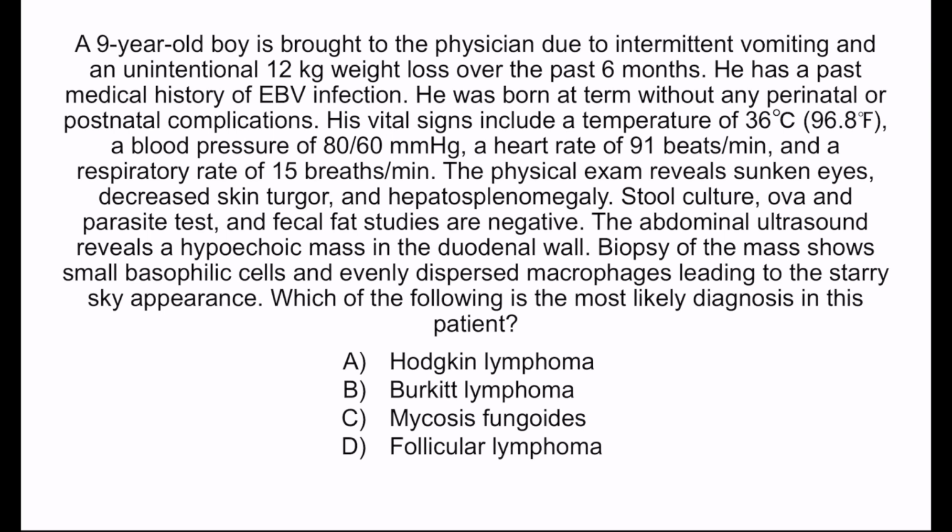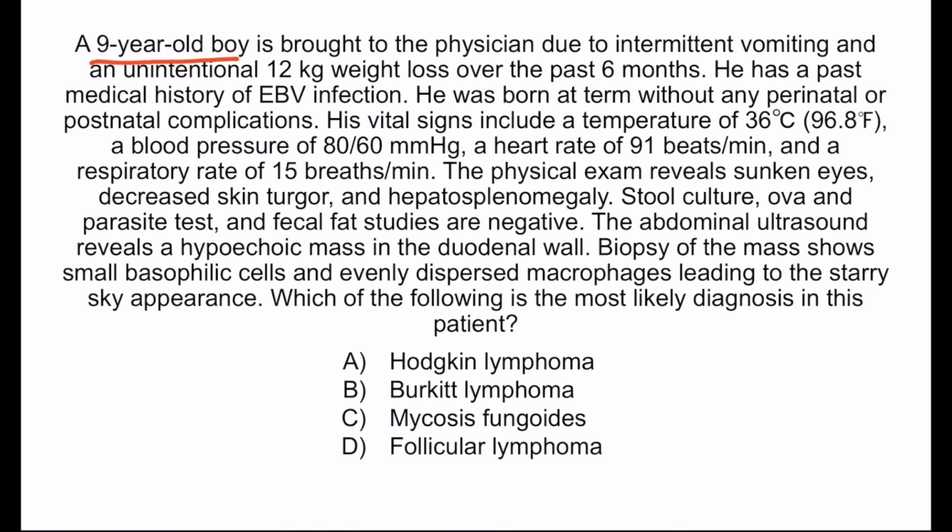The abdominal ultrasound reveals a hypoechoic mass in the duodenal wall. Biopsy of the mass shows small basophilic cells and evenly dispersed macrophages, leading to the starry sky appearance. Which of the following is the most likely diagnosis in this patient? A. Hodgkin lymphoma, B. Burkitt lymphoma, C. Mycosis fungoides, or D. Follicular lymphoma.